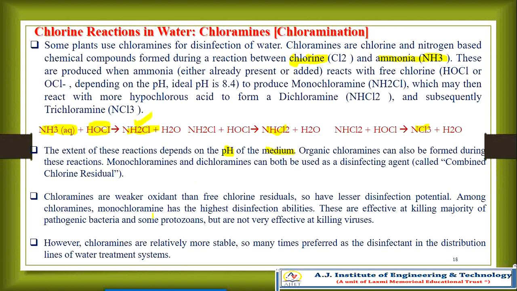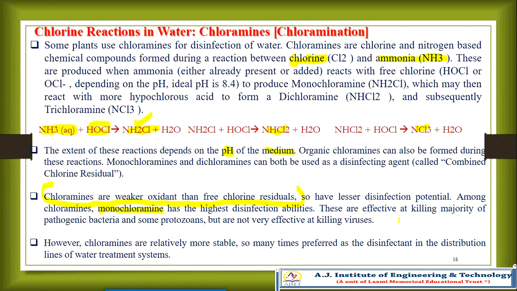Chloramines are weaker oxidants than free chlorine residual, so they have lesser disinfectant power. Among the chloramines, monochloramine has the highest disinfection ability.